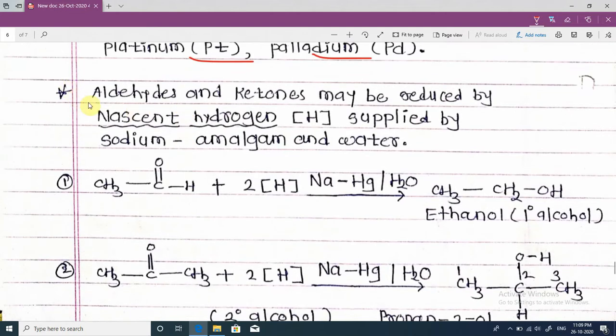Next, aldehydes and ketones may be reduced by nascent hydrogen supplied by sodium amalgam and water.